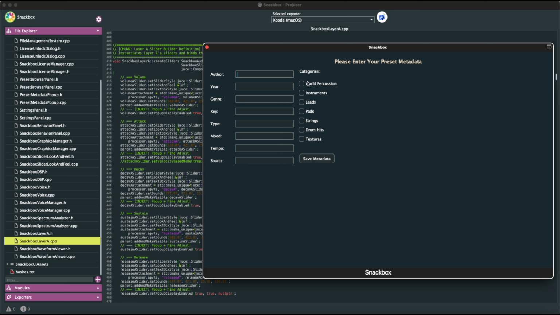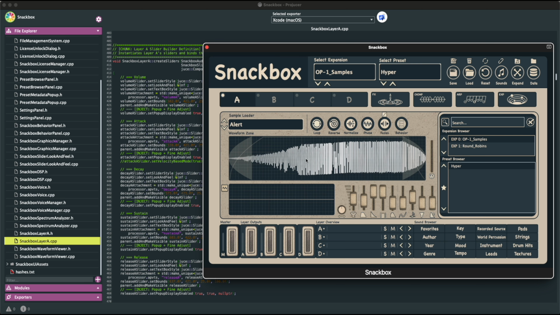And then it brings us to this right here, which allows us to type in the metadata information for the preset. This is how we create our expansions, and this is how others are going to find the sound they are looking for. So you would just fill all of this out, select the checks that correspond to the sound, you get the idea, and then hit save metadata, and boom, you can see right here the preset populates into the preset browser list.